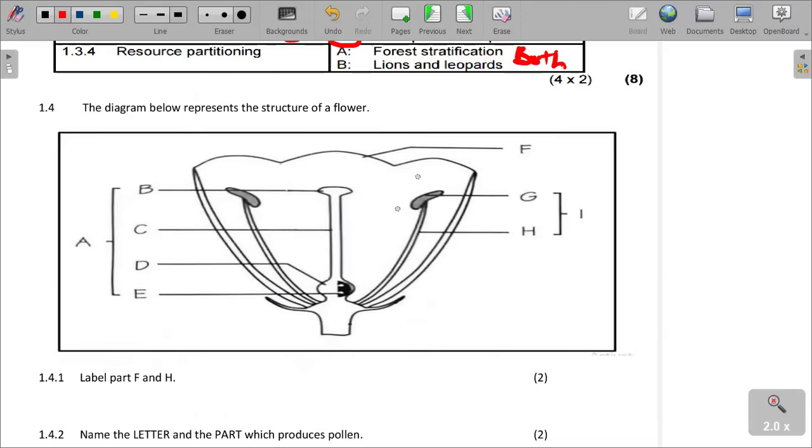What is F? F, as you can see, is the attractive part of the flower that is just blossoming. We call that the corolla. It is called the petal. It is called the corolla also.